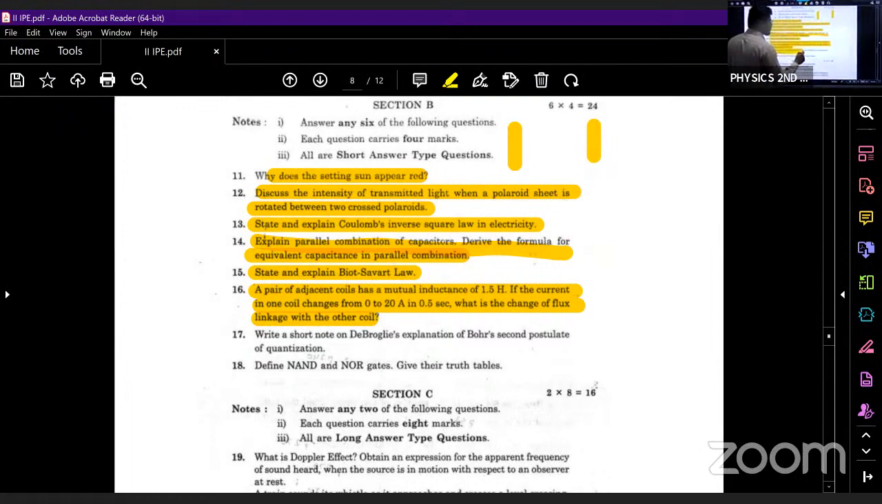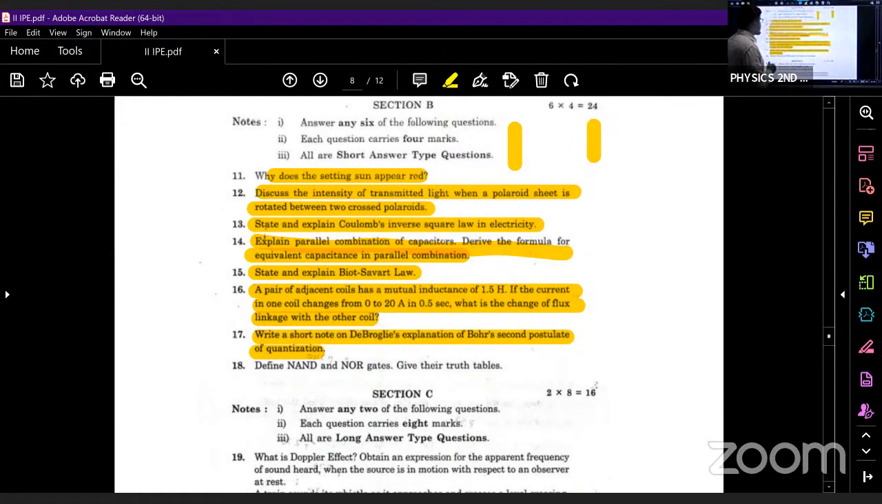So what is the next question? Write a short note on de Broglie's explanation of Bohr's second postulate. What is Bohr's second postulate? The angular momentum of a revolving electron is quantized. So we have proved that mvr equals nh by 2 pi. Bohr was unable to prove this. So who has proved this? De Broglie has proved this expression.